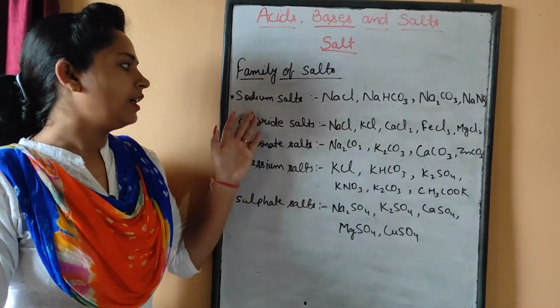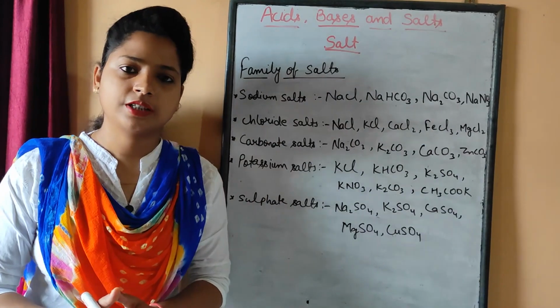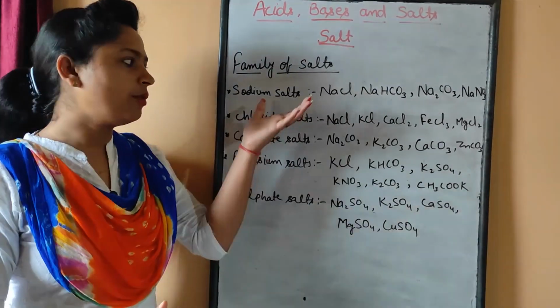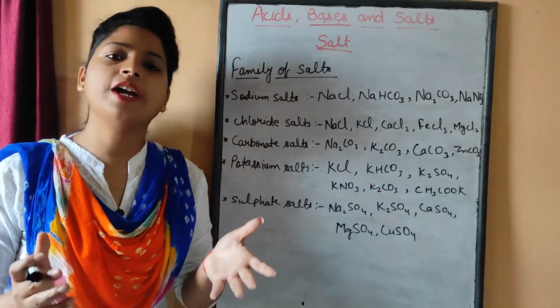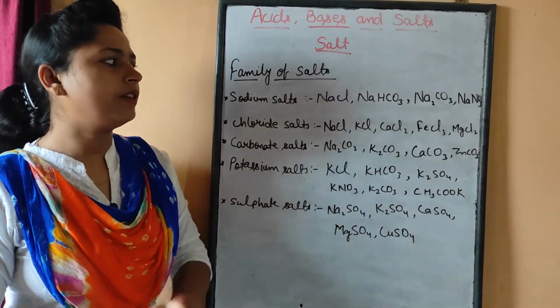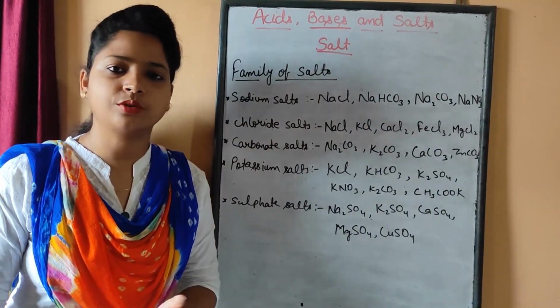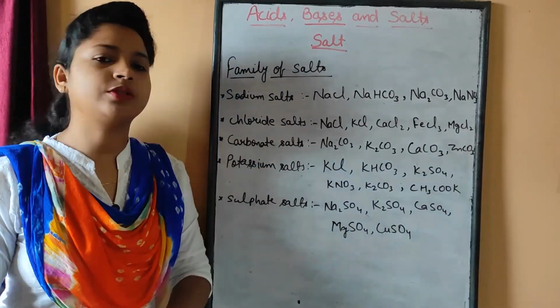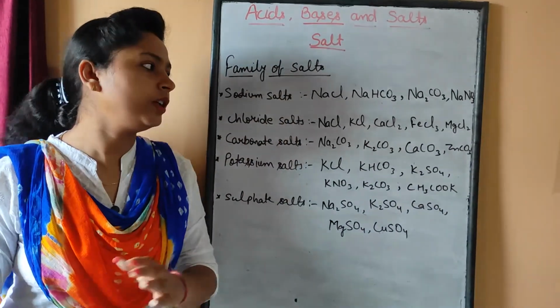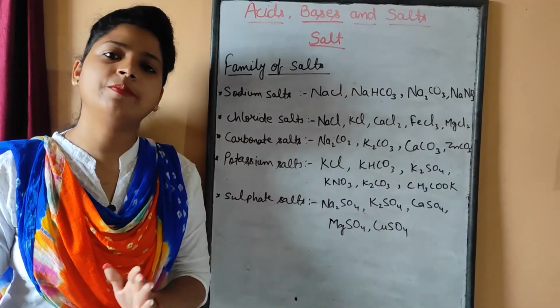If we classify some salts as sodium salts, why are they called sodium salts? Because here I have given several examples: NaCl, sodium chloride; NaHCO3, sodium bicarbonate; Na2CO3, sodium carbonate; NaNO3, sodium nitrate.